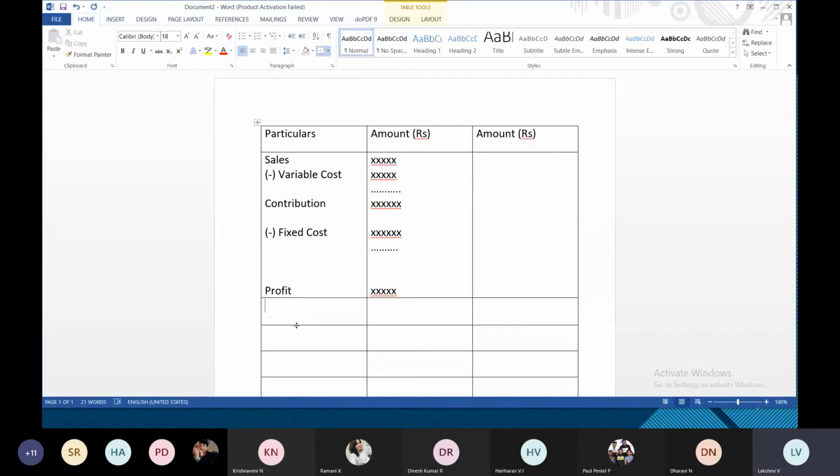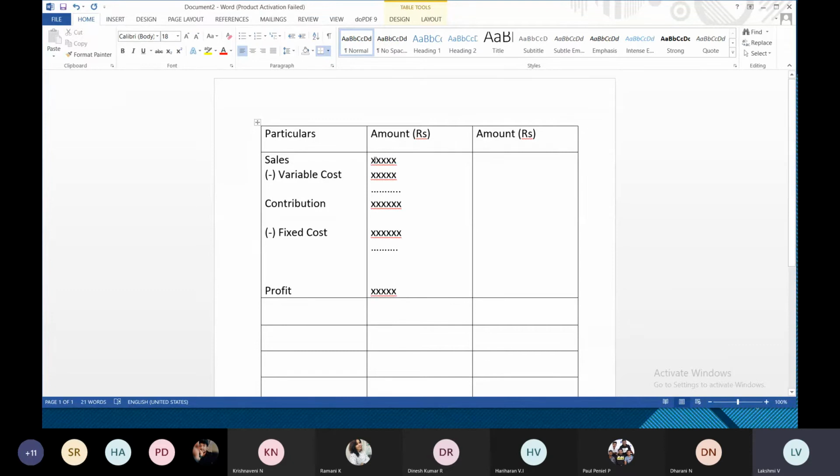Like this, they might ask you. Certain other questions, margin of safety, like this, they might ask you some 3 to 4 things, like in ratio analysis some 4 to 5 things they will ask you in question. Similarly, here also some 4 to 5 things they will ask you to prepare, calculate. So before that, you have to prepare this statement.